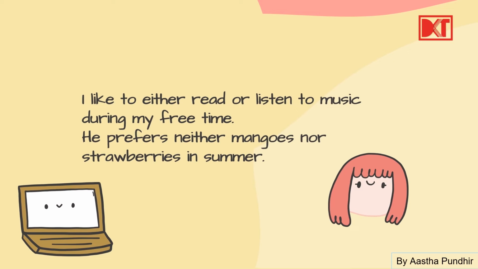Let's see the example. I like to either read or listen to music during my free time. So either read or listen to music. So these are the distributive pronouns, and what are they doing? They are referring to one action at a particular time. Like here, they're referring to read, and then or is referring to listen to music.